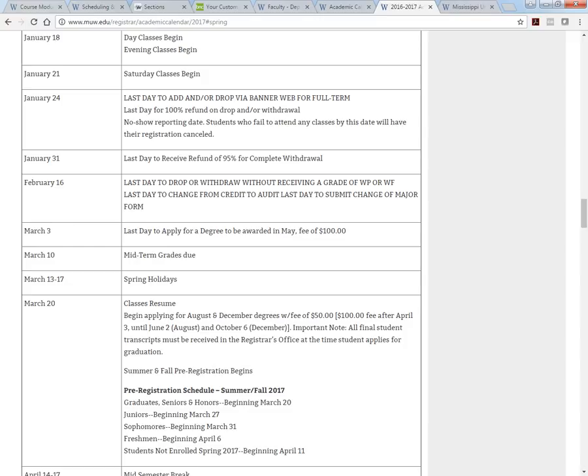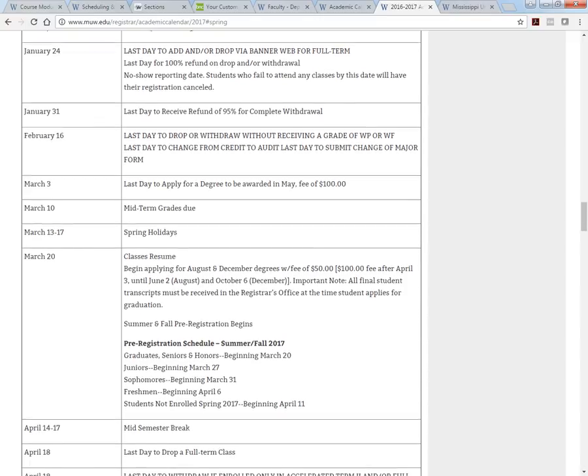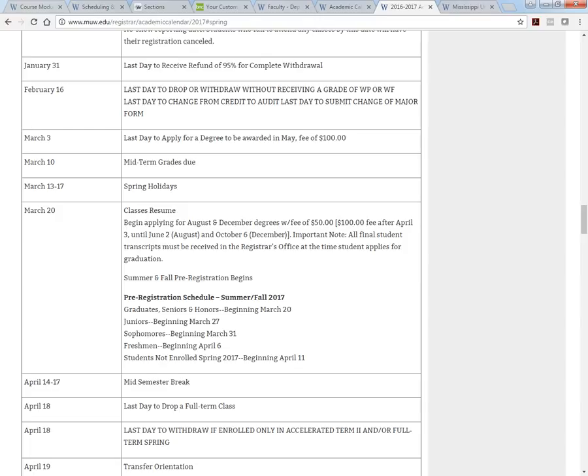That means probably don't stop by and expect to see your professors. They're probably not going to be here. Yeah, I know I don't plan on being in the office every day. In fact, I don't even know if the building will be open every day. But we will be answering a few emails a couple times over the break, and we will be back March 20th. So Monday, March 20th, that's when you can expect to definitely get a response as far as scheduling an advising session or scheduling a meeting with your professor to discuss those phenomenal midterm grades. You'll notice here that you'll begin March 20th applying for August and December degrees.